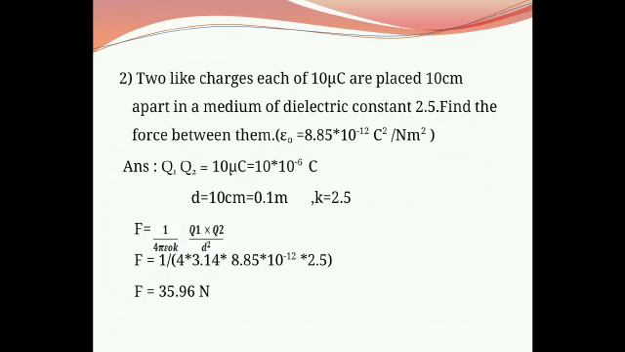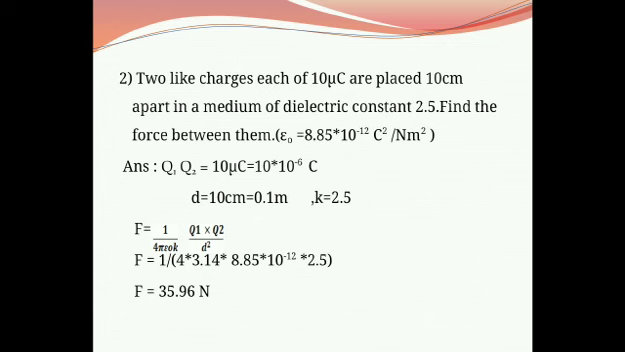Second example: two like charges each of 10 microcoulomb are placed 10 centimeter apart in a medium of dielectric constant 2.5. Find the force between them. The given value is epsilon 0, that is permittivity of free space, 8.85 into 10 raised to minus 12 Coulomb square upon Newton meter square.